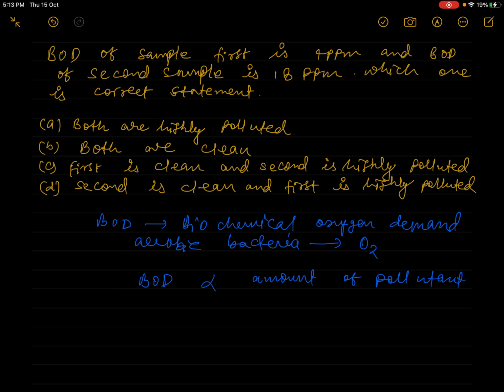BOD is the biochemical oxygen demand that will be required by bacteria to decompose the pollutant in the presence of oxygen. BOD for pure water is almost 5 ppm. ppm is parts per million. More than this will indicate impurity in the water.